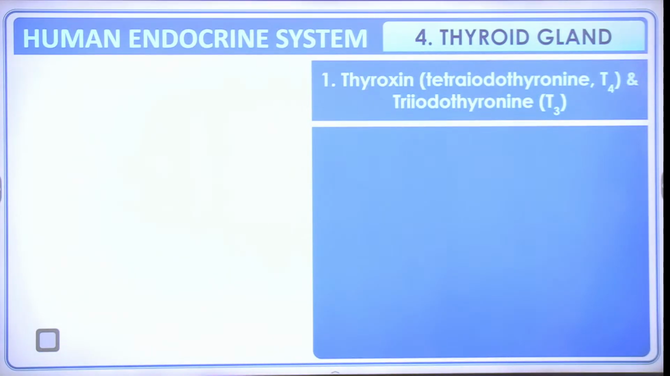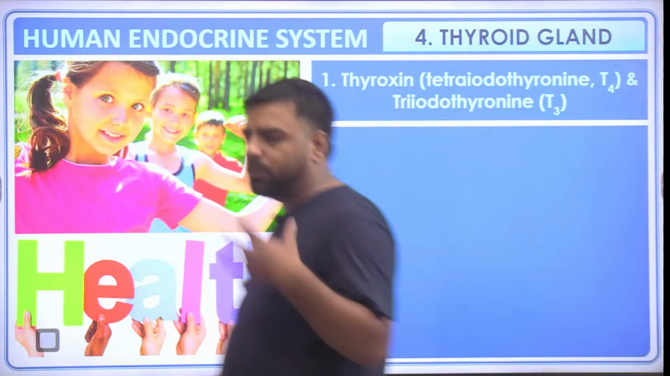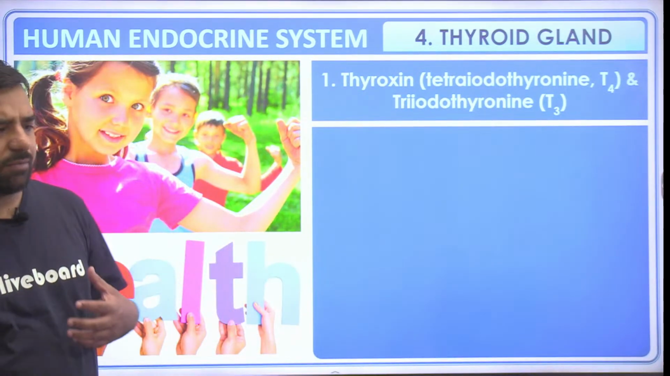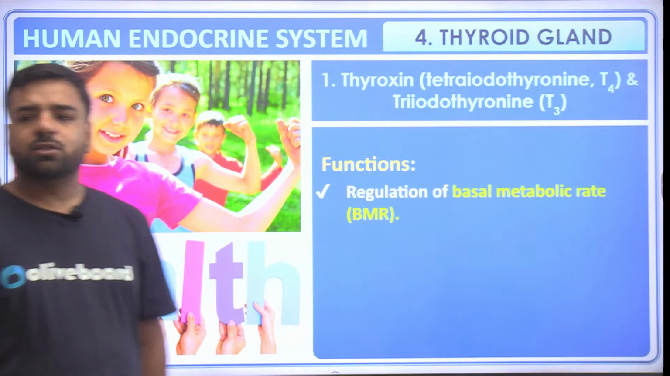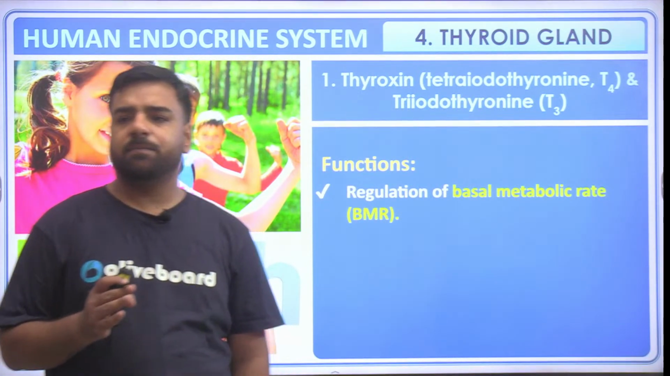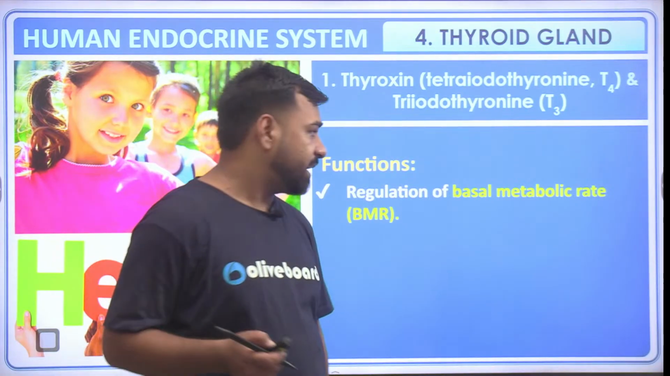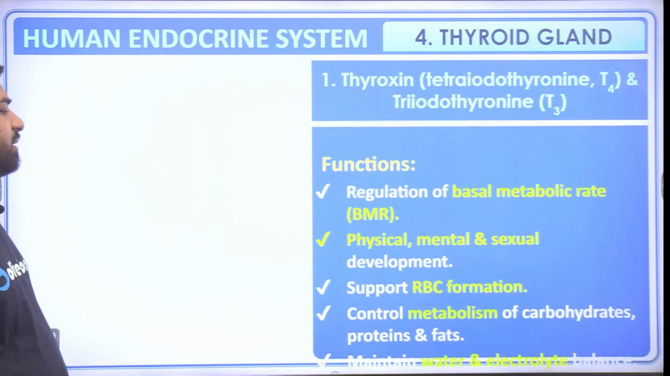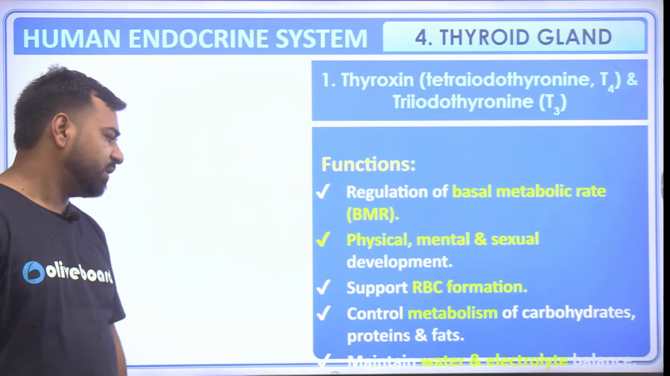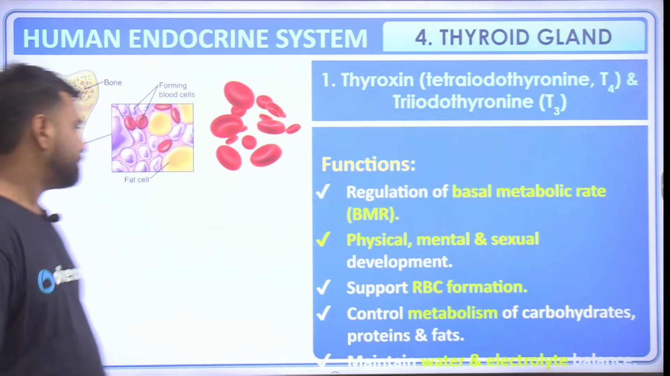So first of all, thyroxine. For a better immune system, or for maintaining a healthy life, you need to have this thyroxine in the proper amount. It regulates the BMR, that is basal metabolic rate. Apart from that, it maintains the physical, mental and sexual development, and also it supports RBC formation. It controls metabolism of carbohydrates, proteins, fats. It also maintains the water and electrolyte balance.